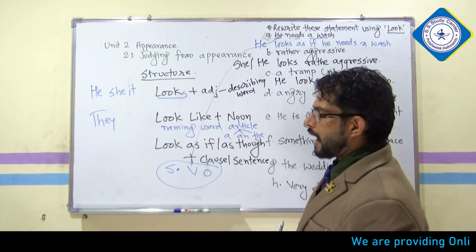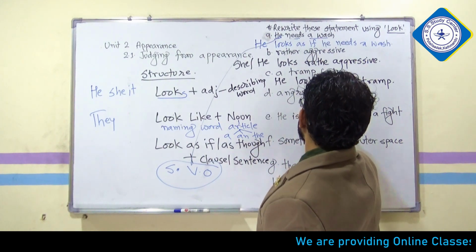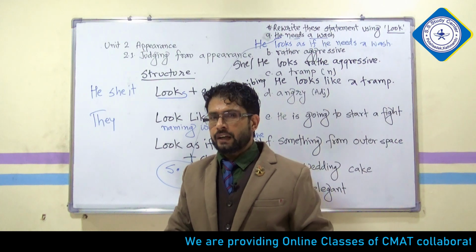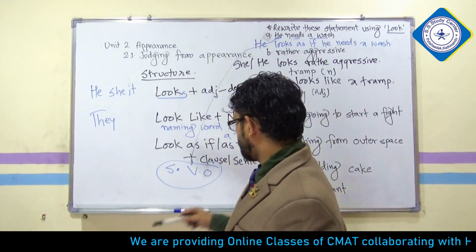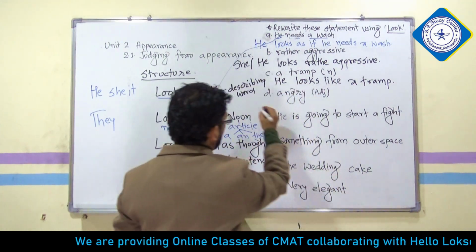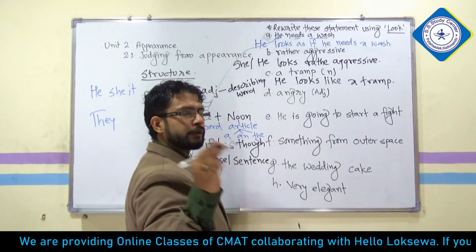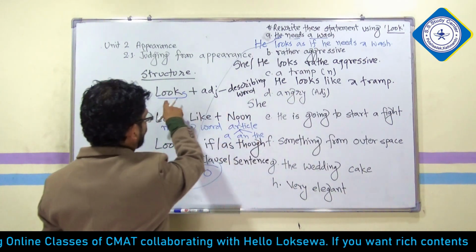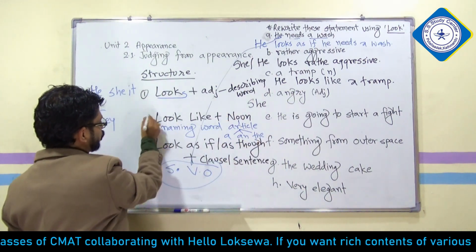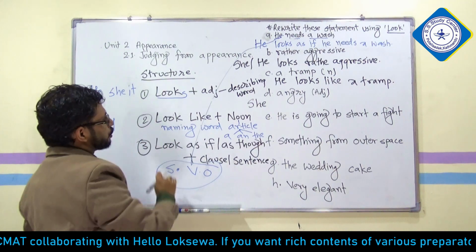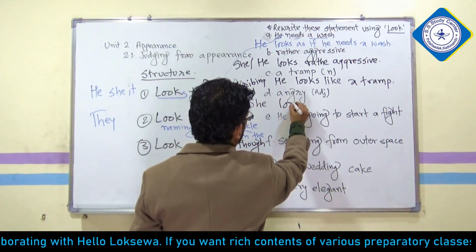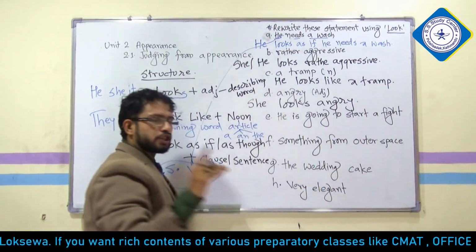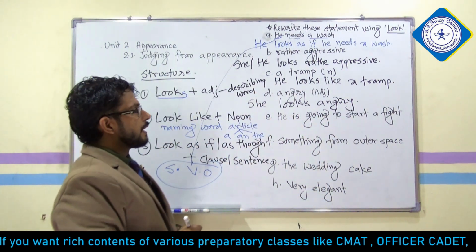Correct answer. Angry. What is angry? Angry is ADJ. What is ADJ? Adjective. Okay, he is angry. So you got the answer already. Now you apply. Okay, I'm going with he. You can go with she. Okay, let's make it she. Angry is an adjective, so which structure do you want to follow? Structure 1, structure 2, or structure 3? Obviously structure 1. She looks angry. You can write he also, it doesn't make any difference. Again, she looks angry.